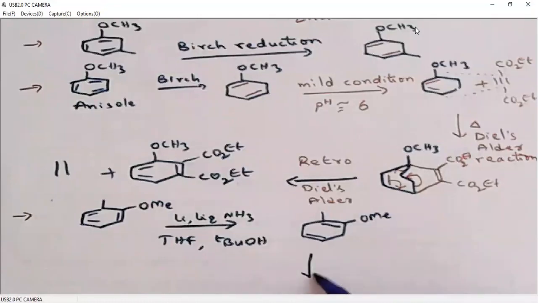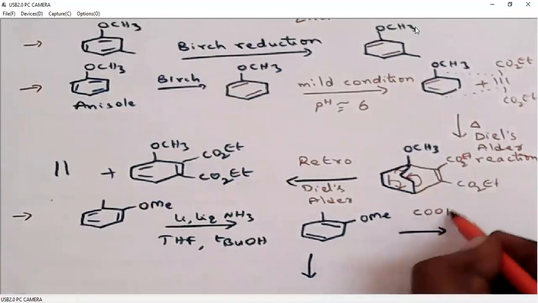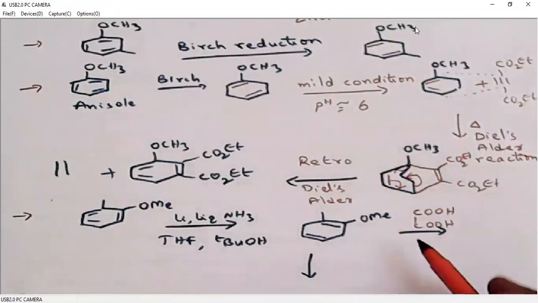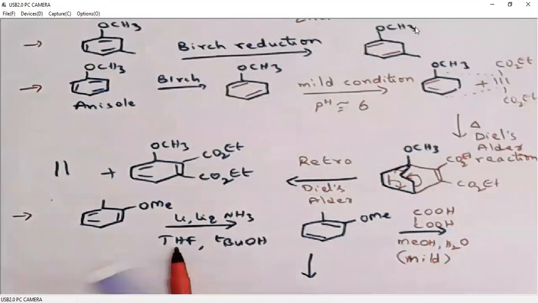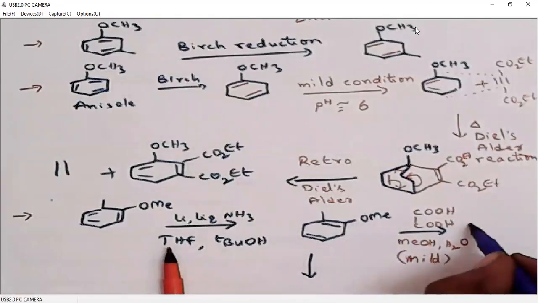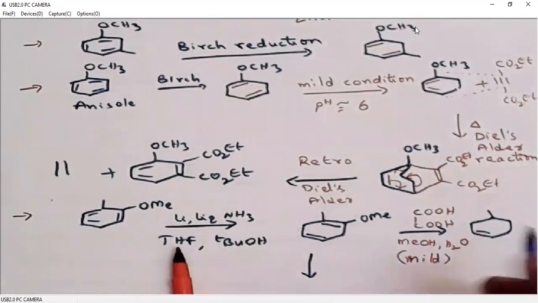Now this can be explored in two different ways. Under mild acidic conditions, not just pH 6 but stronger, oxalic acid is even more acidic. The pH may be around 4 to 5. Under these conditions, this vinyl methyl ether will undergo hydrolysis.